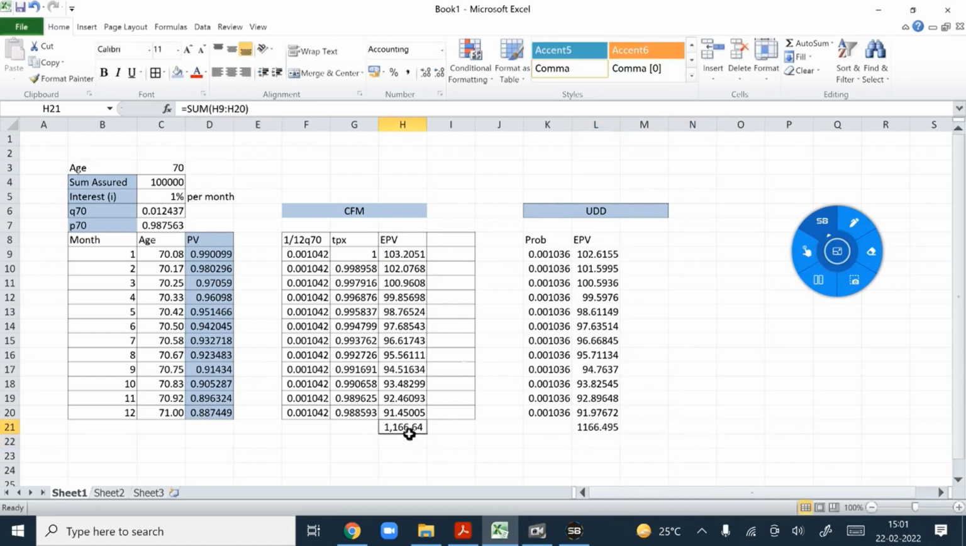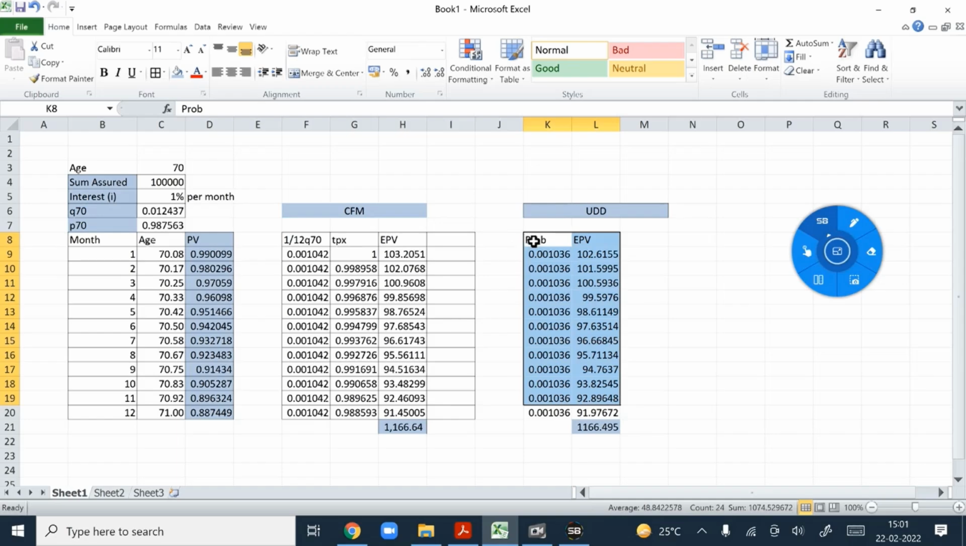Fine. And see class, you are getting the same result as in CFM. Almost, there is a small difference in the decimal points, just because we are taking rounded values. Otherwise it is the same answer. This is a question they asked in the 2021 exam. So hope you understood this.